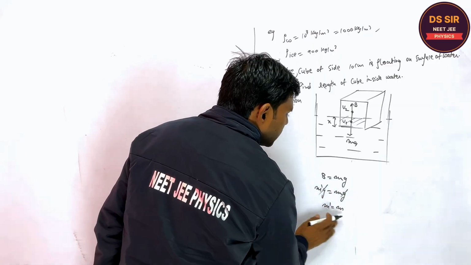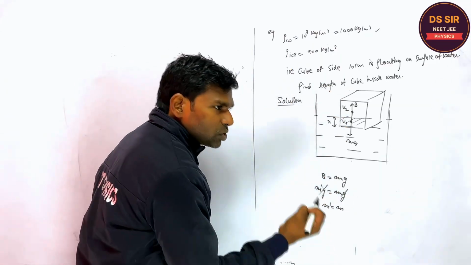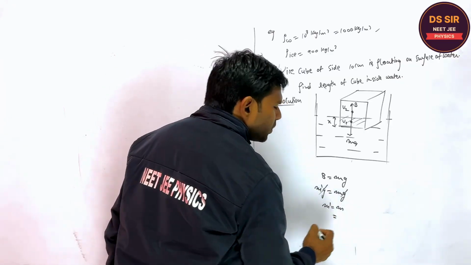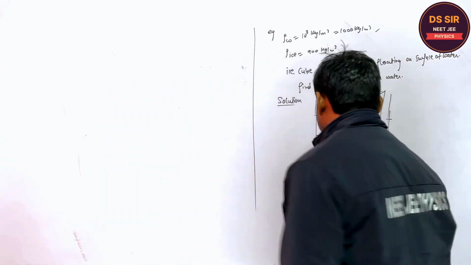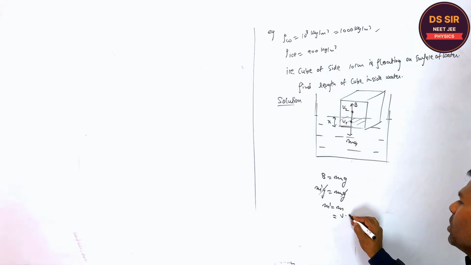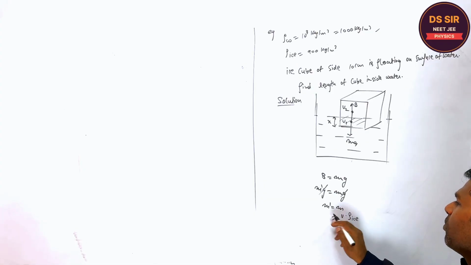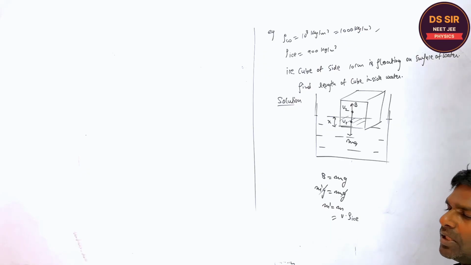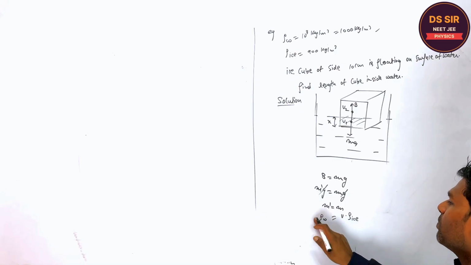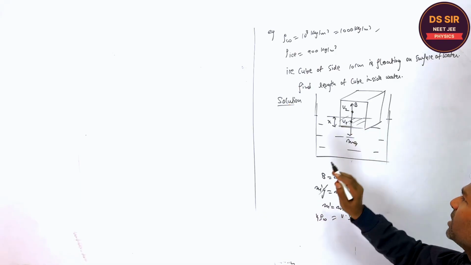Therefore the mass of the solid is equal to the mass of the liquid displaced. What is the mass of the solid? Volume into density of solid, meaning density of ice. What is the mass of the liquid displaced? Volume into density of water. The volume will be V1. Is it clear or not?